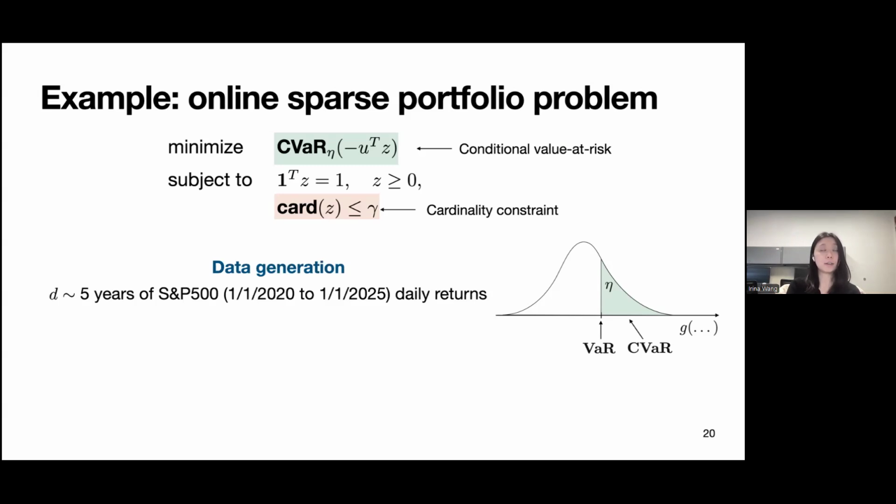We have the setting where we consider stock data from 5 years of S&P 500 data. We get this data online, then we fit a distribution to this data and generate synthetic data from this fitted distribution. We consider the setting where we're looking at the CVaR with 0.2 risk. We have M equals 50 total stocks that we're considering, and gamma is equal to 8. So we're considering this really small framework because we want to compare to Wasserstein DRO, which is very, very expensive even for this small framework.